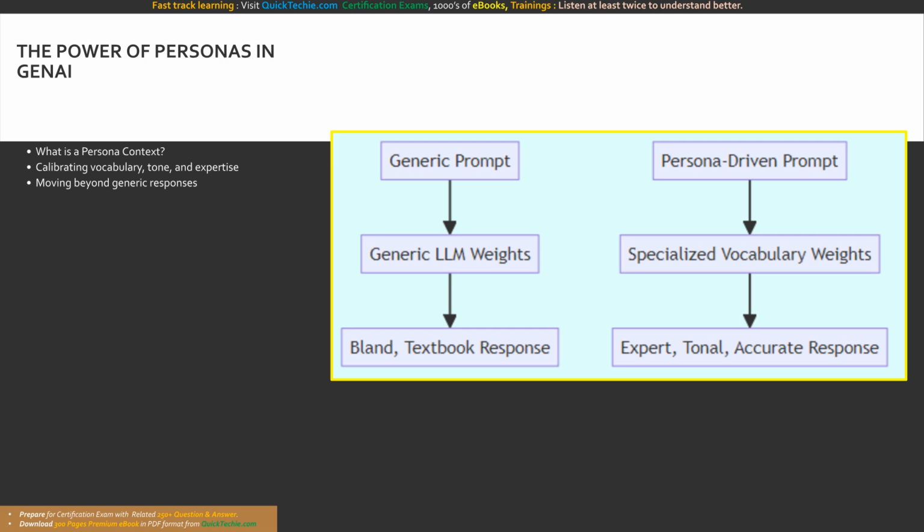When interacting with advanced models like Anthropic Claude or Meta Llama on Amazon Bedrock, you are not just querying a rigid database. You are collaborating with a highly adaptable cognitive engine. If you just ask a generic question, you get a generic textbook answer. But what if you need specialized expertise? By assigning a persona, you instantly calibrate the model's vocabulary, tone, and level of expertise.